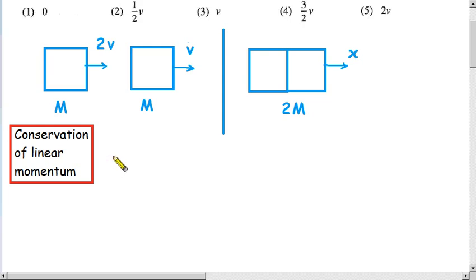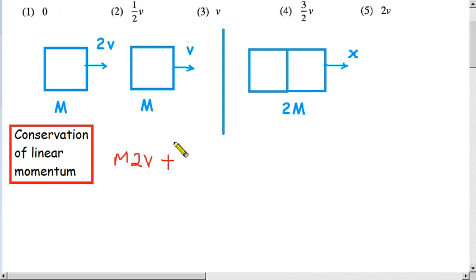What we are going to do is write the momentum terms. What is momentum? M times v. Let us write that for the first object: capital M times 2v, the velocity of that being 2v.